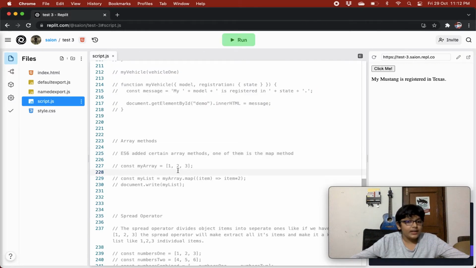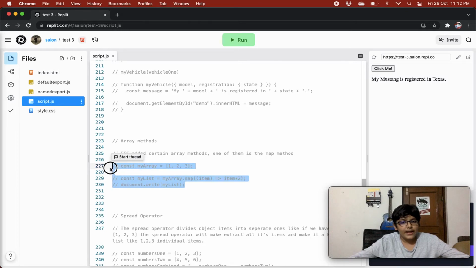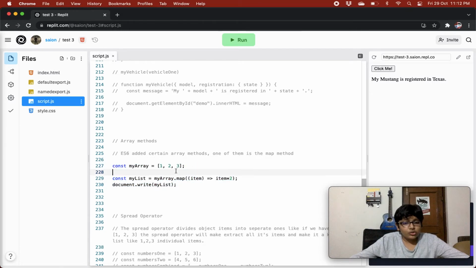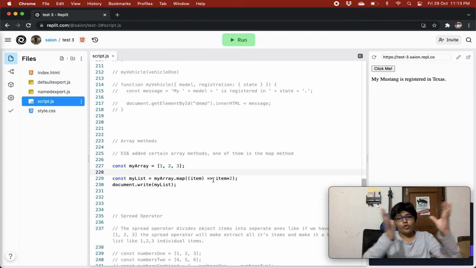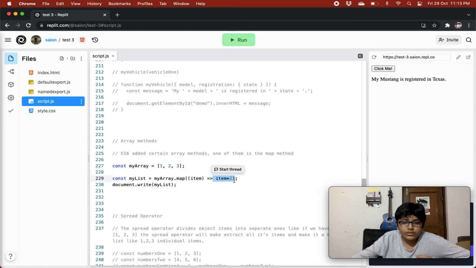ES6 added certain array methods. One of them is the map method, and we'll look at the map method right now. Over here we have a constant my array that has 1, 2, 3. Basically the map method loops over every item and returns something for it, and in the end it creates a new list.